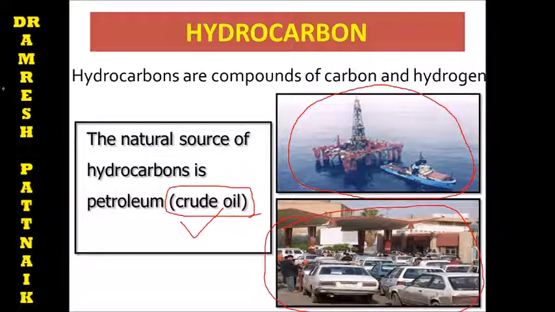By refining this through fractional distillation at different levels of temperature, we get different products like kerosene, petrol, diesel, naphtha, vaseline, body lotion, coal tar, and many things, right? So this is called crude oil petroleum.